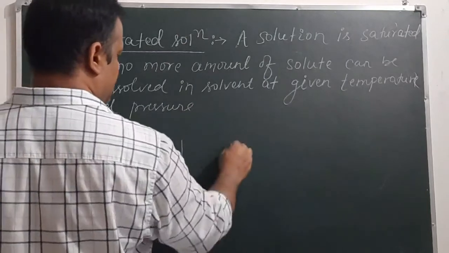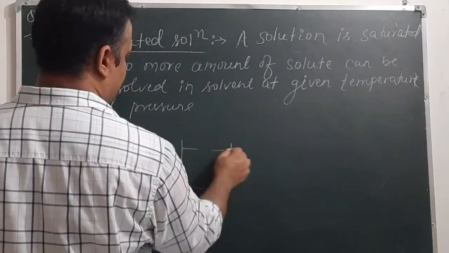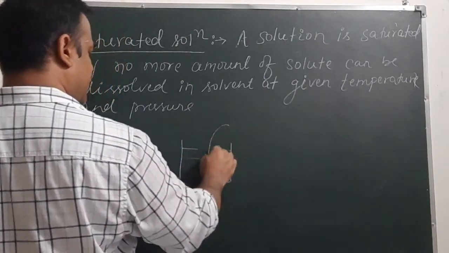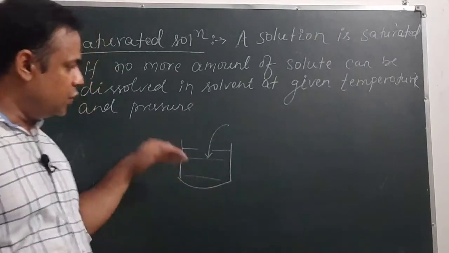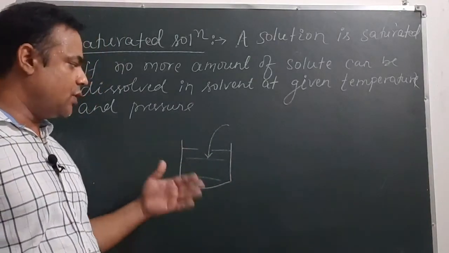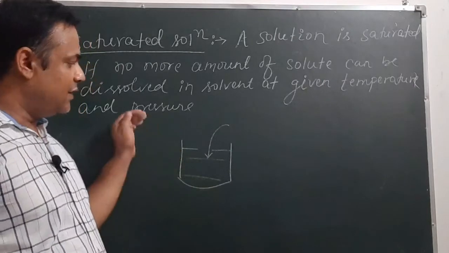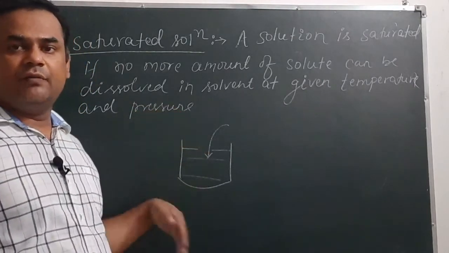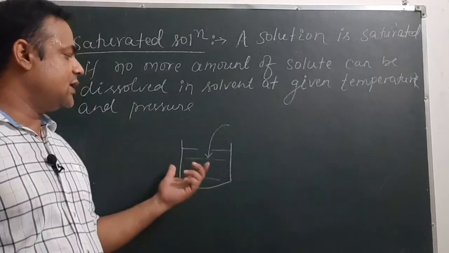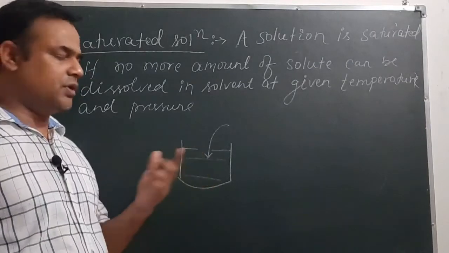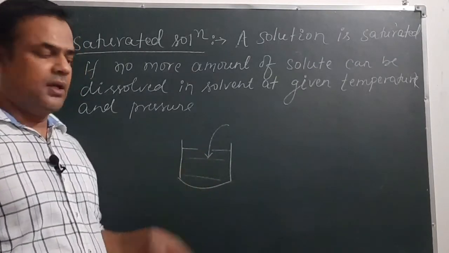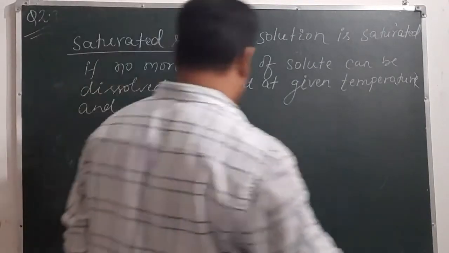Suppose this is a beaker, and in this beaker we have solvent and we are adding solute in it. When we add solute, the solute will start to dissolve. A time will come when we add excess solute, and then it will be no more soluble. This condition is called saturated solution, or we can say that we have prepared a saturated solution.